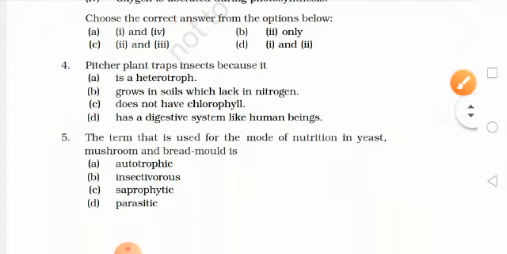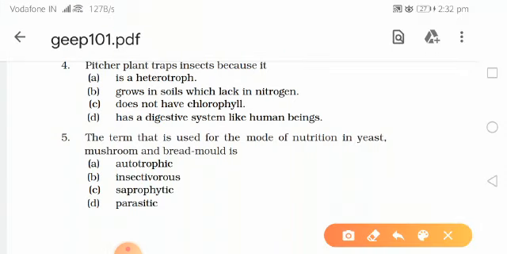Our next question is, pitcher plant traps insects because it. Now, I told you pitcher plant is a type of insectivorous plant. I also gave the example of Venus flytrap. So why do they trap insects? We have to tell the reason. First option is a heterotroph, but no, pitcher plant makes its food.